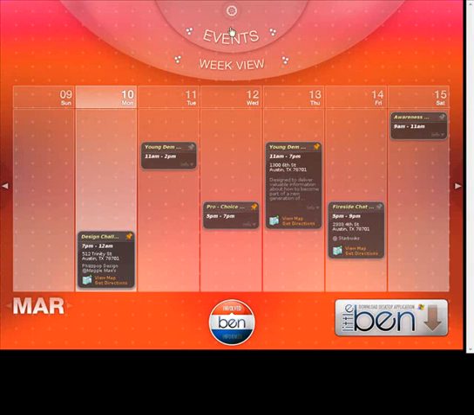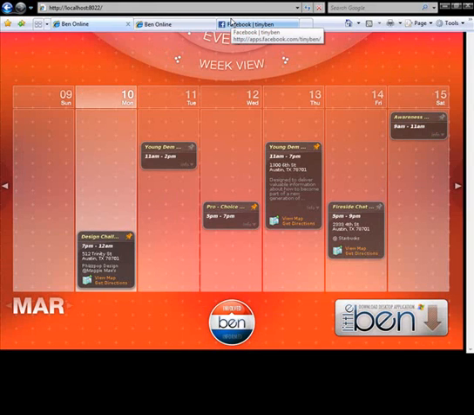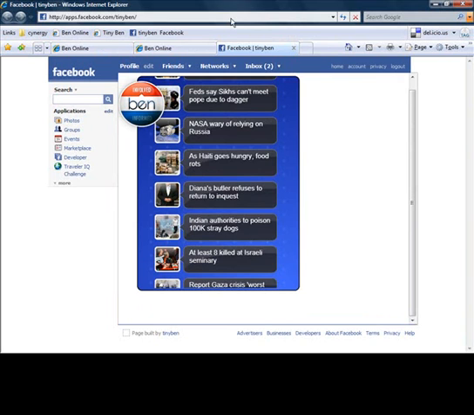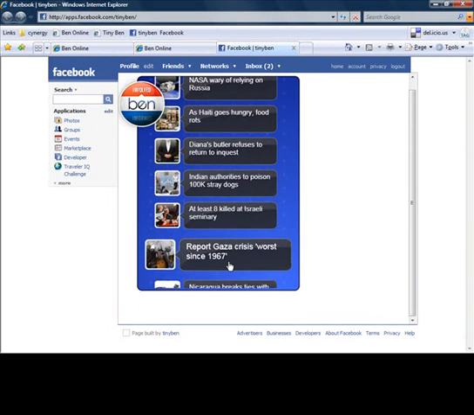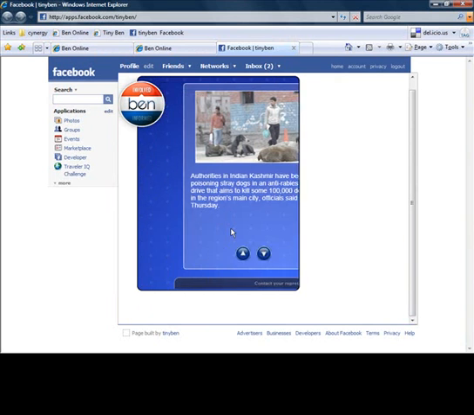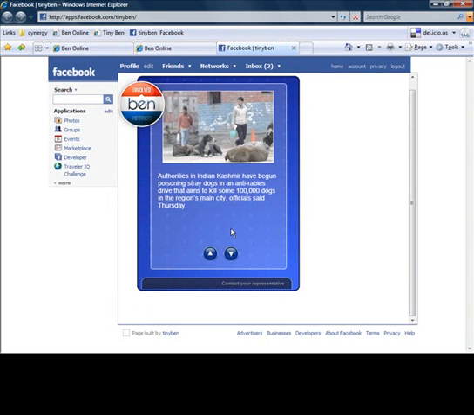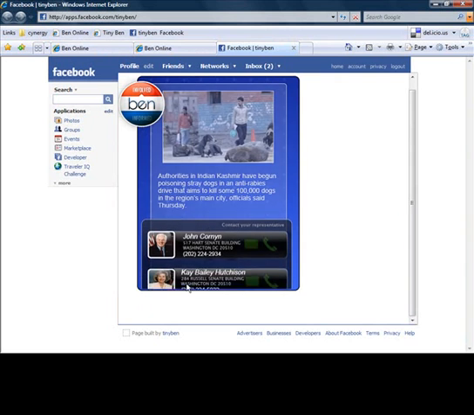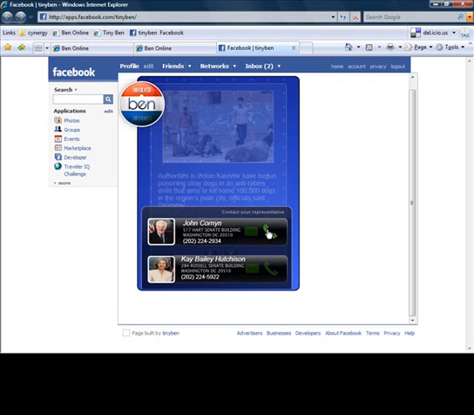What if we could do the same thing online through something like Facebook? What you're seeing here is the exact same Tiny Ben application built in Silverlight. We can browse and we can look for news. And once we find a news story that we find interesting and we would like to be engaged with our representatives, we can simply, using existing voice over IP technologies and Microsoft Silverlight, place a phone call. You're seeing what was seen at South by Southwest and one of the first times in the world placing a voice over IP phone call directly from Facebook.